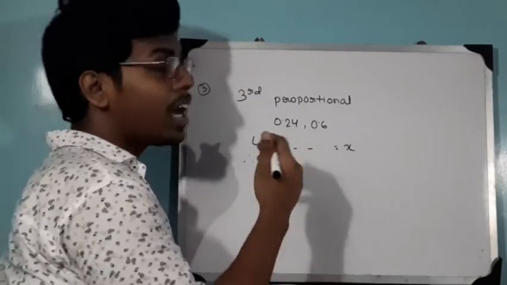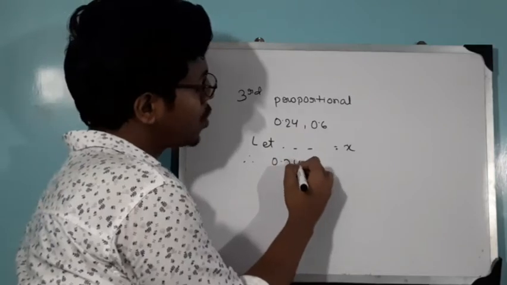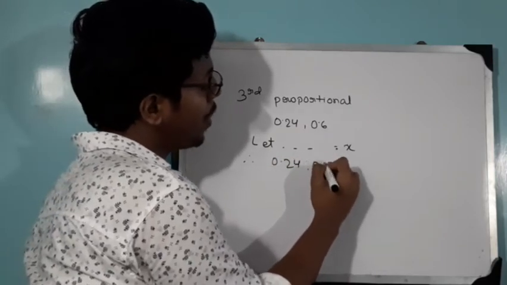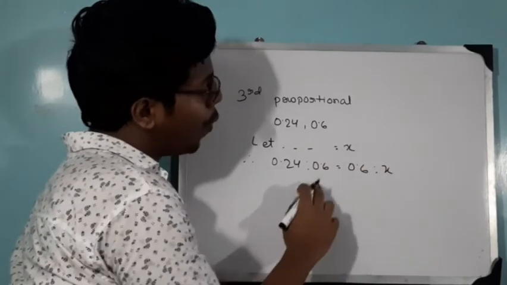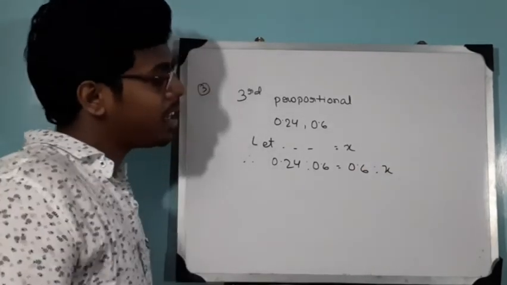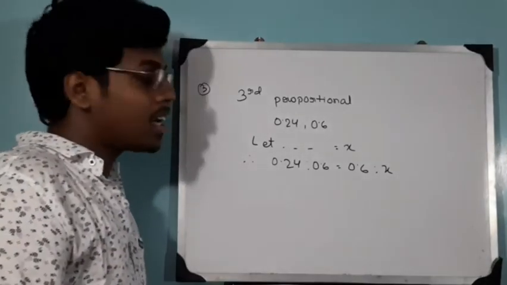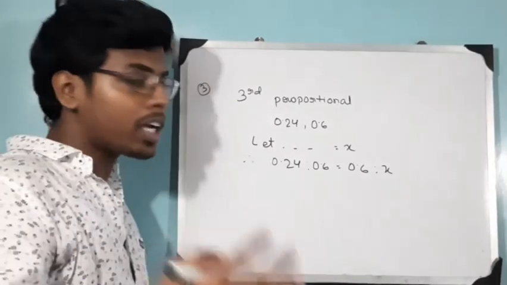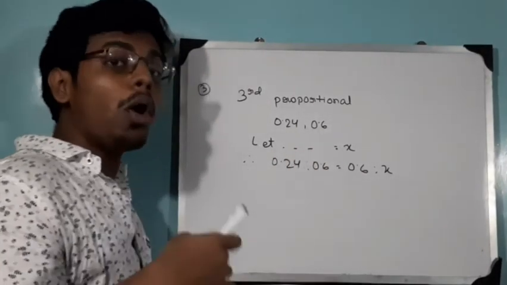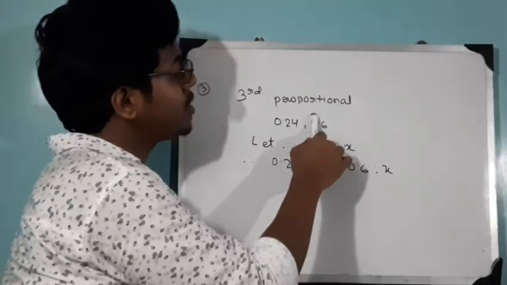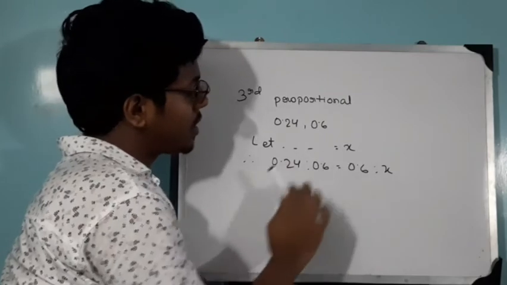Therefore the equation will be 0.24 is to 0.6 equal to 0.6 is to x. Why does this 0.6 get repeated? This is the question. In order to make a proportional you need 4 terms, but here it is only 3 terms, 1, 2, 3. So in order to make 4 terms you will always repeat the middle term 0.6. It will be in both the parts.